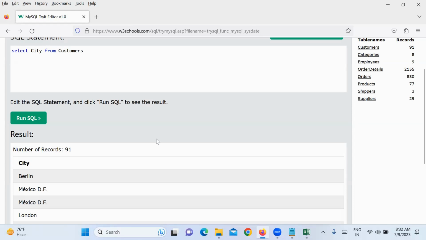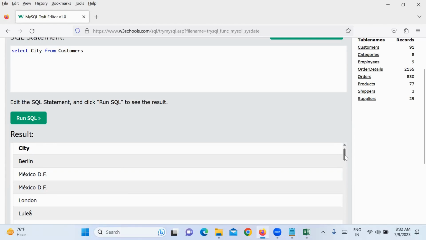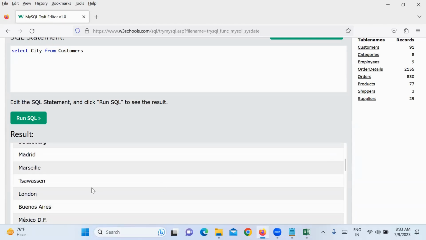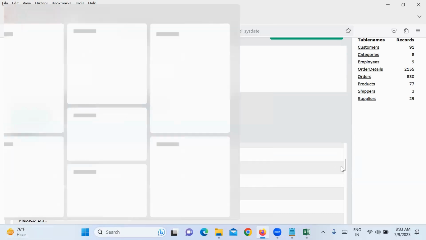Hope you understood. Yes, No? I want all the city names where there are customers. Okay, these are all the cities where customers are. But if you observe, why is this city repeated twice? Mexico, DF, London, Madrid, London again repeated, Mexico, DF again repeated.